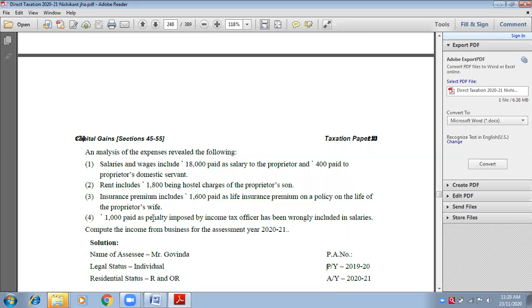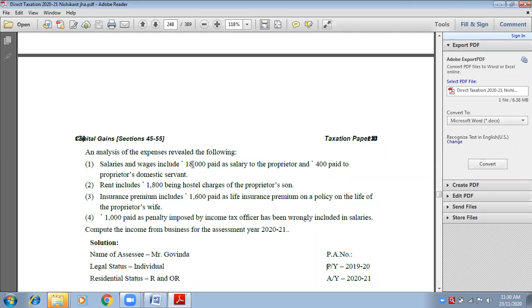No, it is a personal expense, because parking in a non-parking area is your mistake and is not related to your business. Fines and penalties are never business expenditures. Because of your mistake you have to bear penalties and fines, so it is not related to your business. So this 1000 has to be removed.